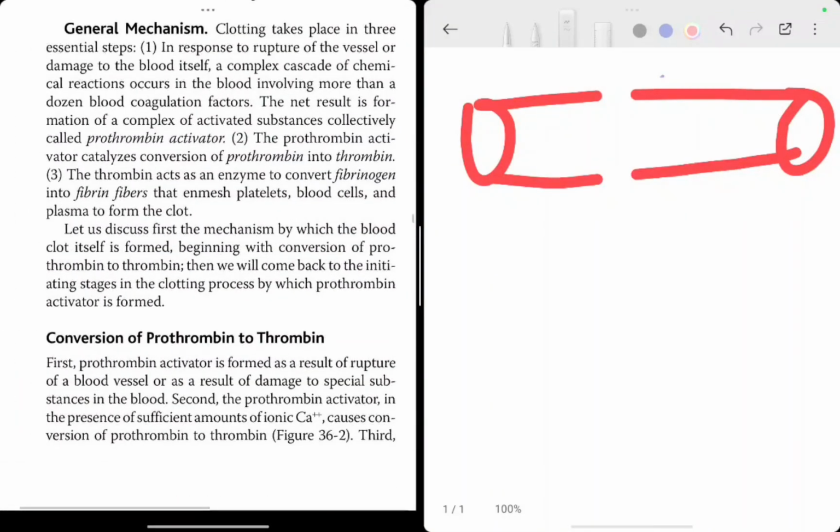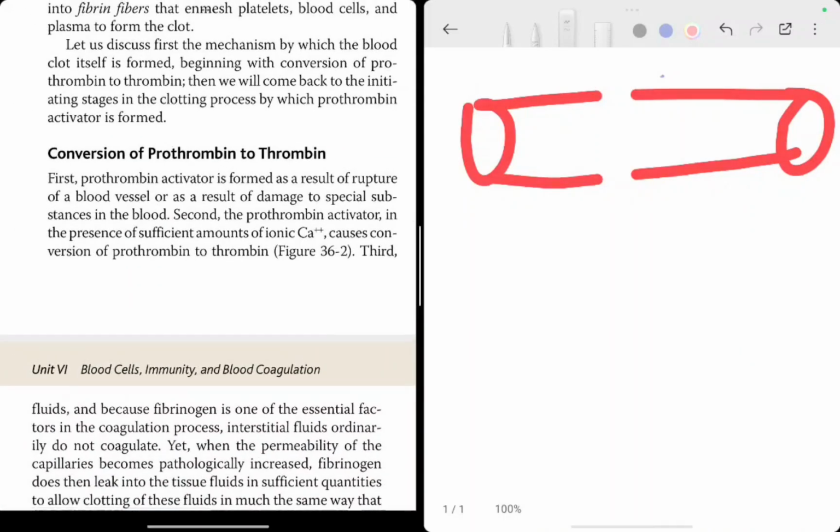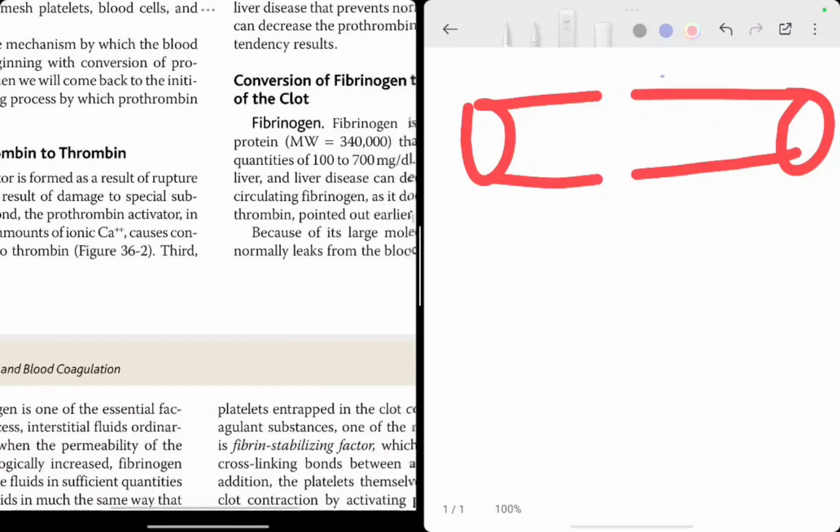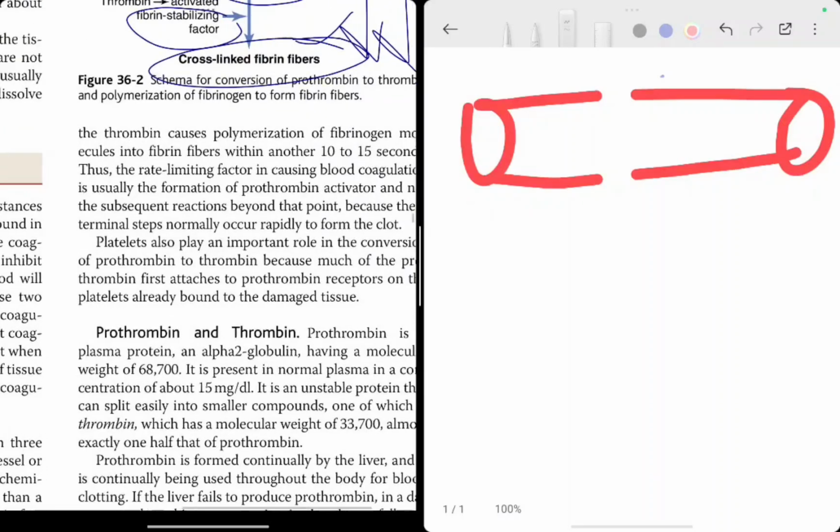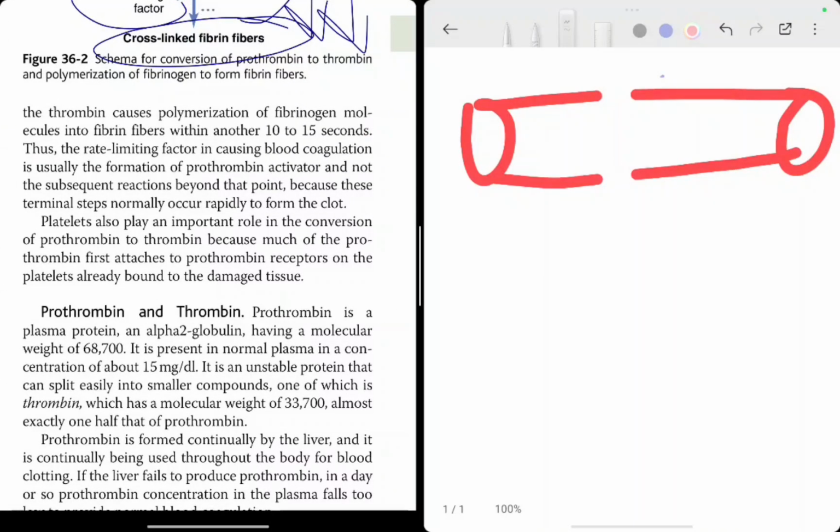Thus it forms. Now let us see the conversion of prothrombin to thrombin in detail. First, prothrombin activator is formed as a result of rupture of blood vessel, as a result of damage to special substances in the blood. Second, the prothrombin activator in the presence of calcium causes conversion of prothrombin to thrombin. I have already told you. Third, thrombin causes the polymerization of fibrinogen molecules into fibrin fibers within 10 to 15 seconds.